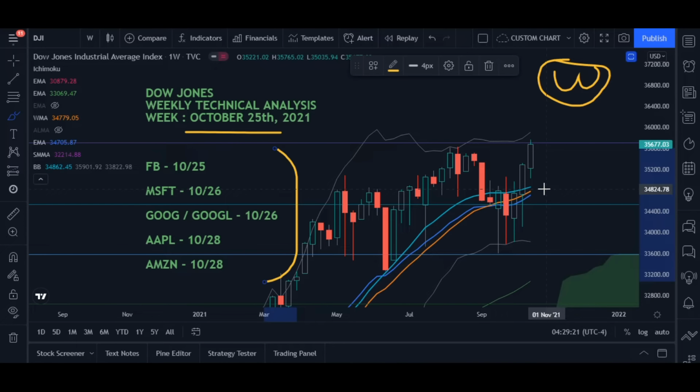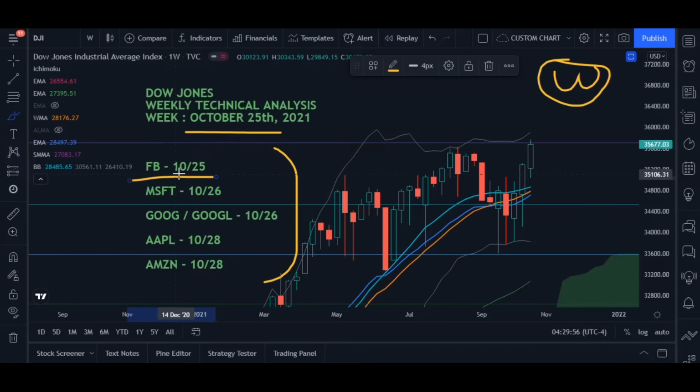In the case of the Dow, there are other companies like American Express and Visa, which means the financial companies, and then there are other companies that are going to post their earnings. So overall, the Dow will also be affected by these earnings. These indices, the S&P 500 and the Dow, work side by side. If something happens in one index, then the changes are reflected in the other index.